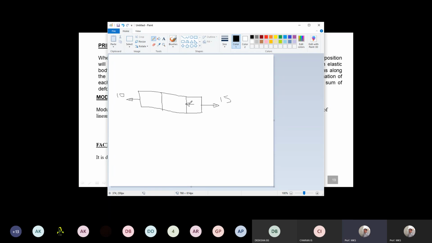And this is another 10 units of load. This is another 5 units or 5 kilonewtons. Just imagine all these are kilonewtons of loads. So this is the block.